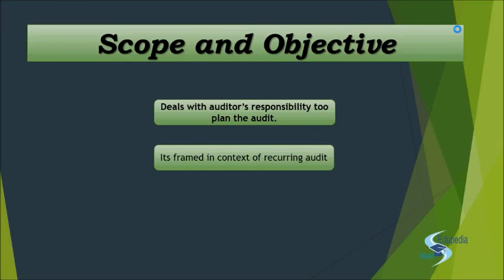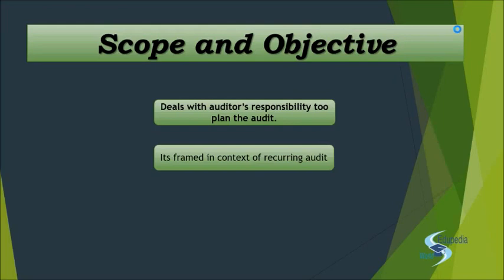Because when we are talking about the initial audit engagement, it involves a greater depth of planning, right from the beginning, where you evaluate the client, where you accept the engagement, all those things are also covered. But in the case of recurring audit, those things have already been performed in the previous year. Now you just have to go and start the audit. So all you need to document, all you need to plan is how do you move ahead, how do you commence and continue with the auditing.